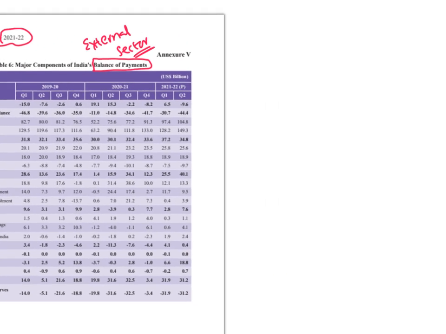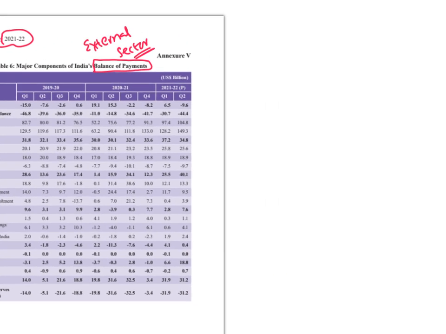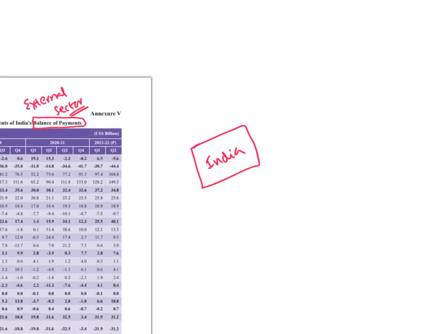So let me teach you this concept of balance of payments. Let's assume this square or rectangle is India and this circle is the rest of the world. Whenever there are some transactions between India and the rest of the world, money flows either from India to the rest of the world or from the rest of the world to India.